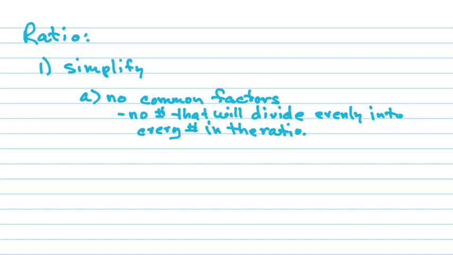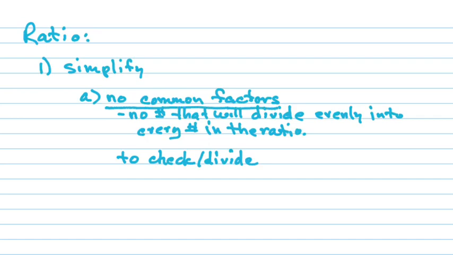Now what if it divided into two of them but not the third one? Who cares, right? We're fine. But if it divides into all three, can you leave it? No. We have to divide it out. Okay? And so we'll talk about how to do that. To divide it out, or to check, or divide. Is this step 2? Nope, I'm still in A, talking about the common factors.